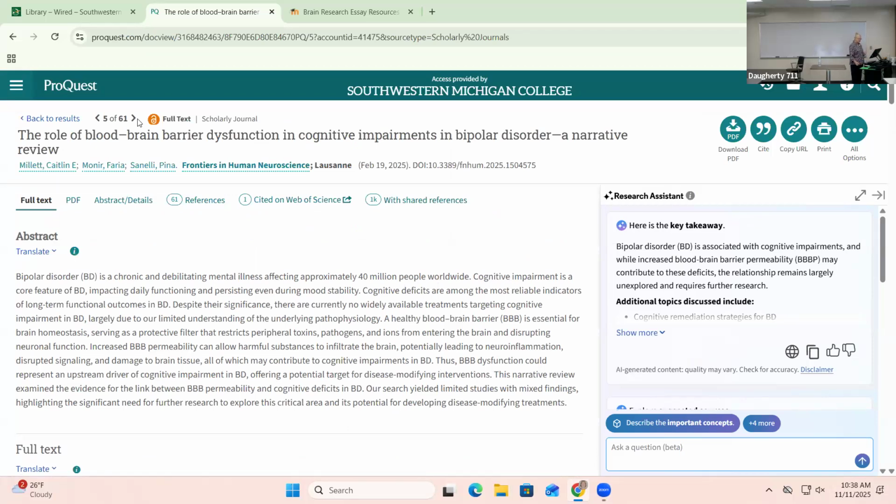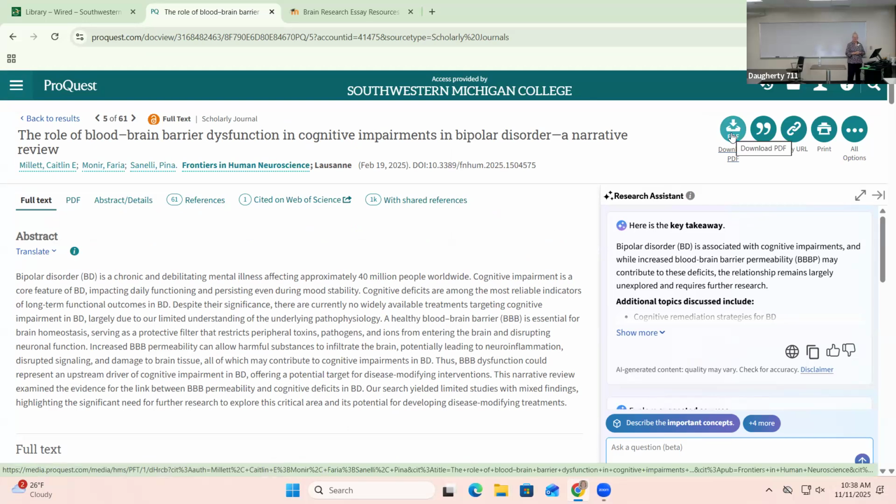And then there's this cool feature over on the right, and it says you can download it if you want. So you're like, okay, I found this one. It's got some stuff. I don't have time to read the whole thing now, but if you download it, it will save it to your computer, and then you can just open it and read it whenever you want. Does that make sense? And then you don't have to go back in and do another search to find that article. Okay.